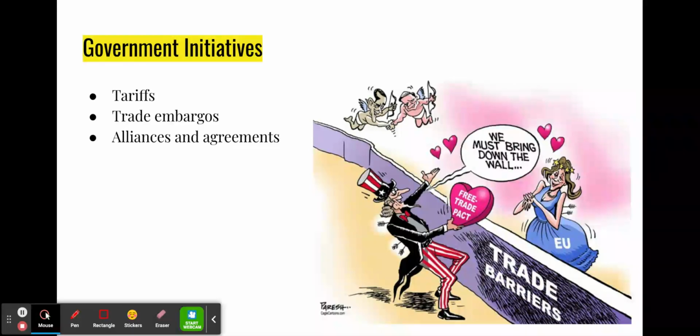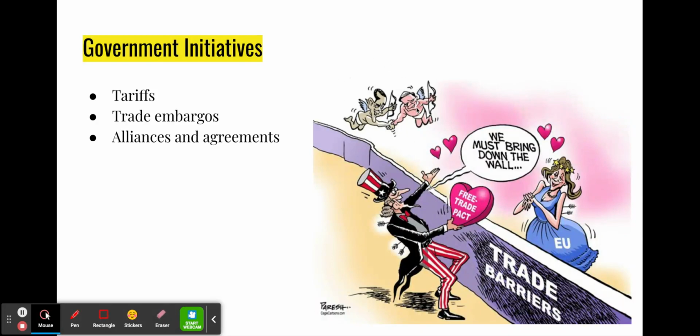Another thing that we see are alliances and agreements, and these can happen regionally at both the global and national level. So the states in the United States have trade delegates to get other countries to buy goods that are produced in their area, but we also have global alliances and agreements that happen between countries or between trading blocs. Trade agreements and alliances between countries and trade blocs like the EU are also things that we see here. And we also see, for example, here, that this is a free trade pact between the United States and the EU. I mean, obviously, political cartoon.